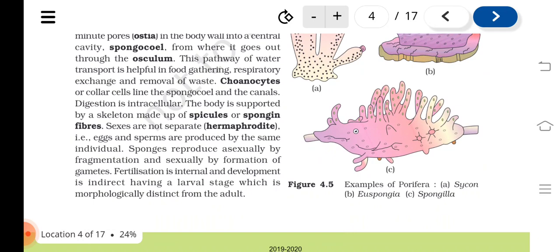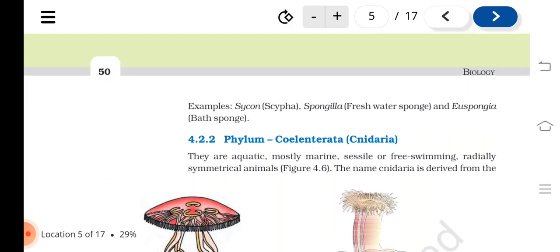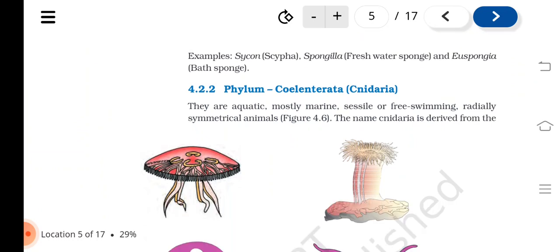Sponges reproduce asexually by fragmentation and sexually by formation of gametes. Fertilization is internal and development is indirect, having a larval stage which is morphologically distinct from the adult. Examples: Scypha, Spongilla or freshwater sponge, and Euspongia or bath sponge.